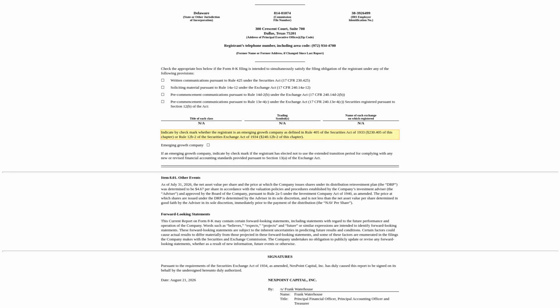They mention they are following specific rules, Rule 2a-5, to figure out this share price. Basically, this rule helps investment companies make sure they are valuing their assets fairly. It's all about making sure the price reflects the real worth of what the company owns.